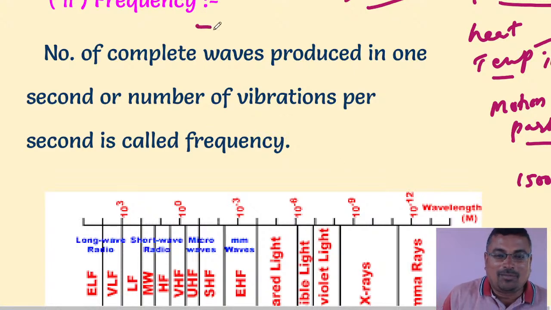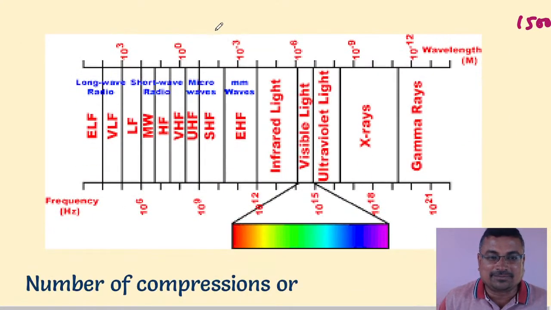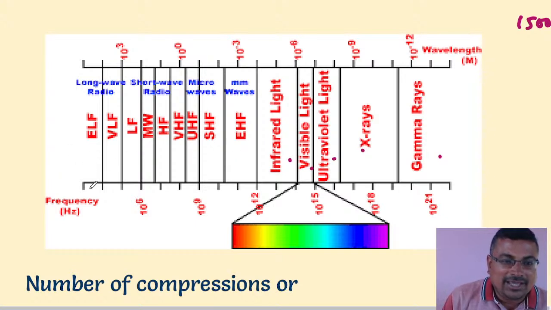Now frequency, about frequency we have learned. Now about it. These are the different kinds of waves: gamma rays, X-rays, ultraviolet rays, visible rays, infrared rays. Right? These rays have different frequencies. The SI unit of frequency is Hertz.